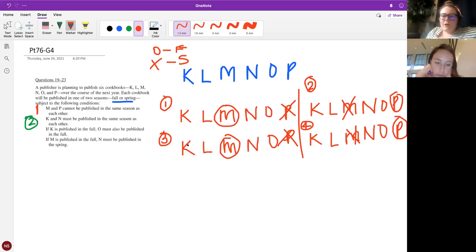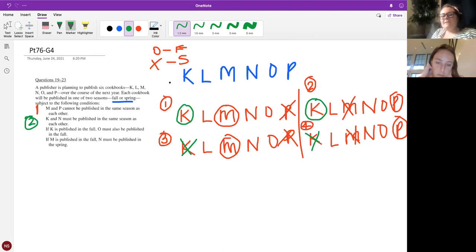So we're going to have one where they're what and one where they're what. So I'm going to make one where K is in and one where K is out for the first scenario, and then one where K is in and one where K is out for the second one, because 1 and 2 were different, right? So we need to make sure that we have both scenarios taken care of.